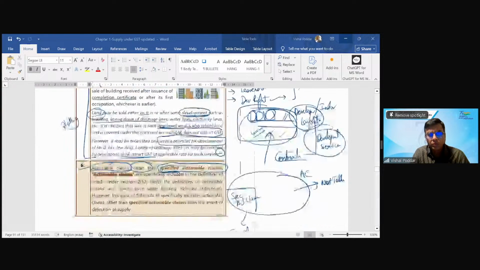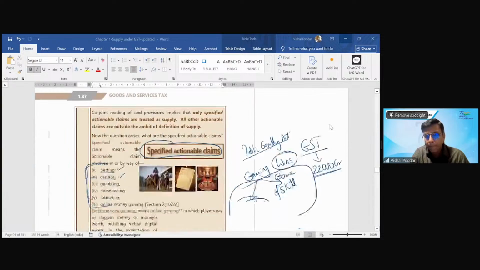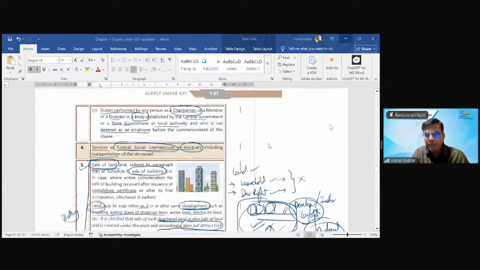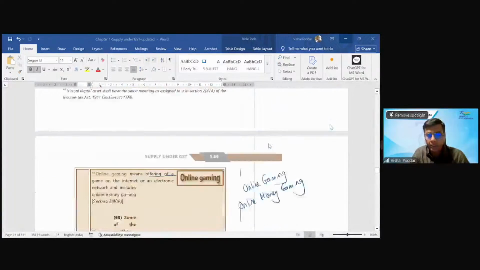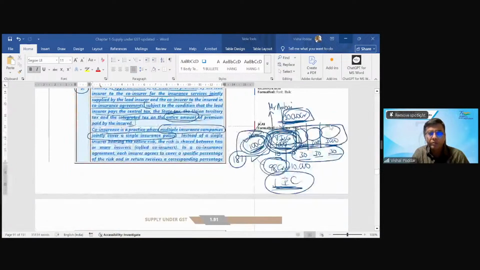Sir, can you come back? Suppose X company has received a premium of 100 crore. So X means I'm the company. Your company took 100 crore, and it reinsured the 100 crore with LIC, and gave 98 crores to LIC as reinsurance premium. So on this 98 crore, there will be no GST. And this 98 crore may not be fully given. I would deduct some commission of, let us say, 1 crore. So actually, I'm giving 97, but there will be no GST.